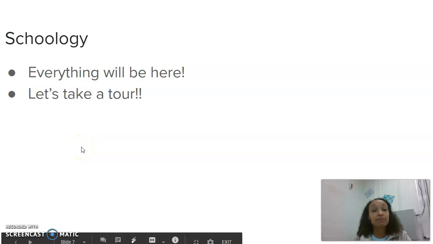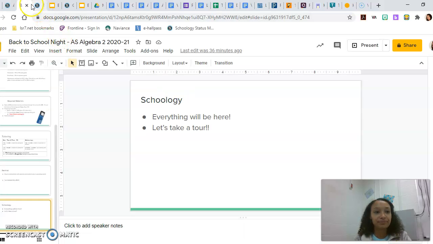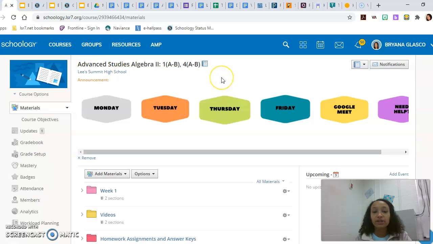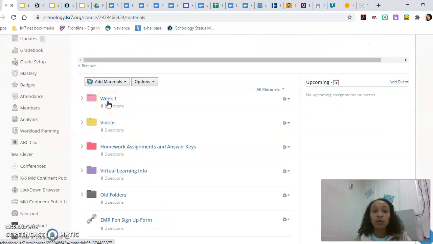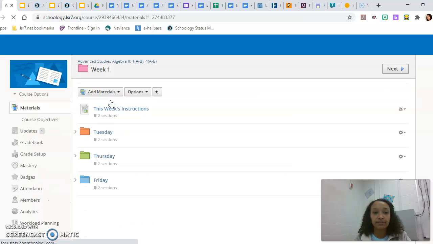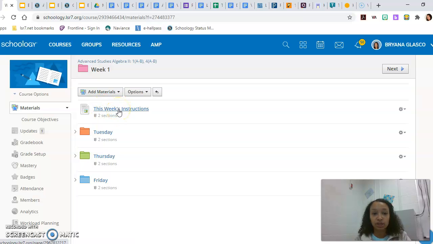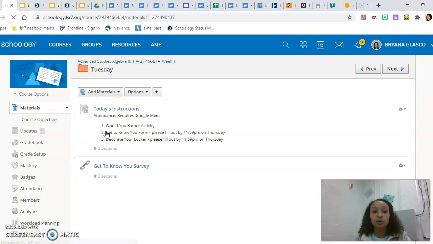Okay, let's go ahead and take a small Schoology tour. Okay, so this is what it's going to look like. You will see these little buttons up here. If students press the buttons, they actually go to a certain folder. Here, I'm going to have my weekly folders. So basically, week 1 will let students know what's going to happen during that week. So if they click on it, they will see this week's instructions. And if they click into the individual day folders, they'll see today's instructions and anything that they need to do.